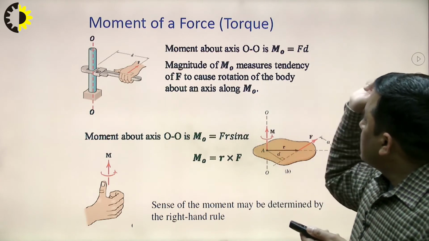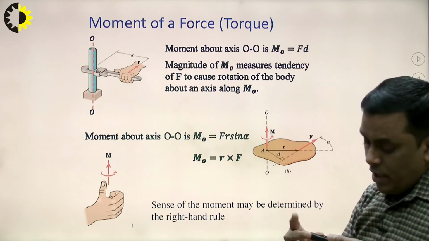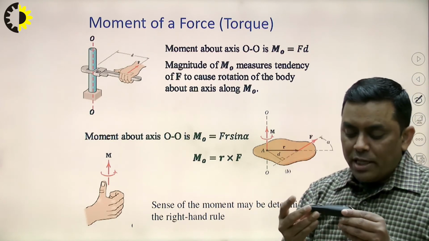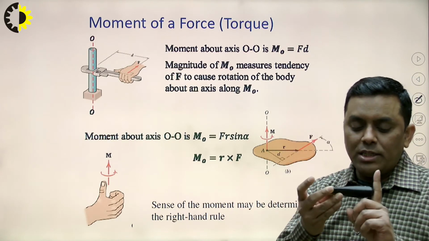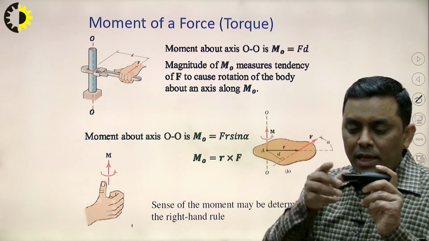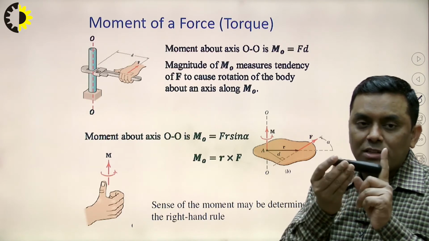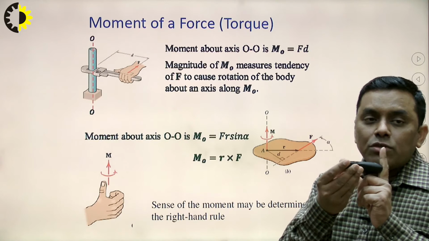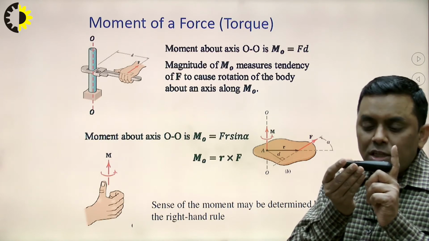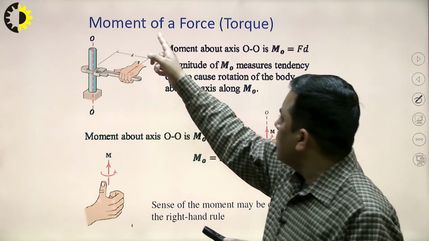So before moving to that, if I say this body is hinged here, and I am applying a force here, then it will have a tendency of rotation. It is not necessary that a body will always translate, it can rotate also. So force can produce a rotational effect also, and the rotational effect because of force is known as moment.